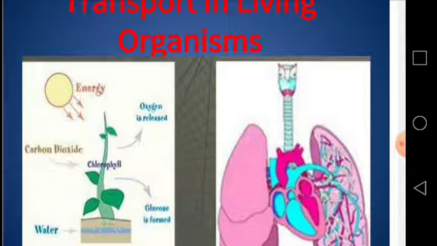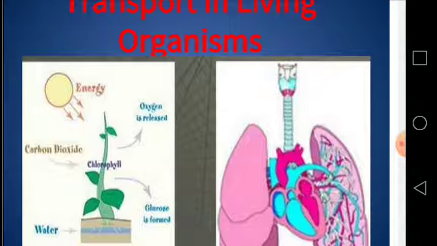But in multicellular organisms such as flowering plants and the large animals, the cells in the middle of their bodies are a long way from the body surface. It will take too long for gases, food or water to reach them by diffusion alone.